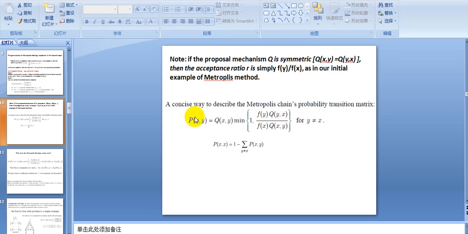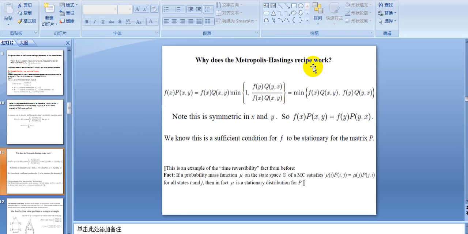Okay, knowing that P, the transition matrix, equals those things, now we can prove why Metropolis Hastings actually works. Why does it give us a Markov chain whose stationary distribution is our target distribution? All we need to do is prove that f(x) times P(x,y), for any x and y, always equals f(y) times P(y,x).